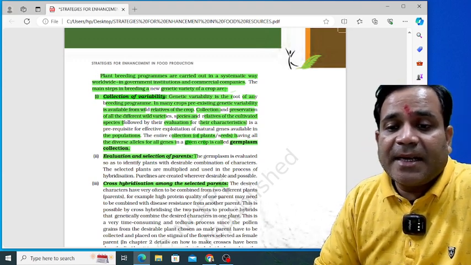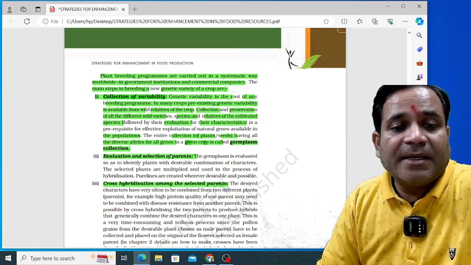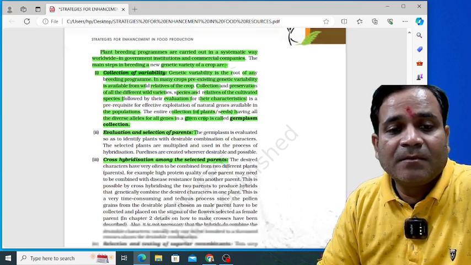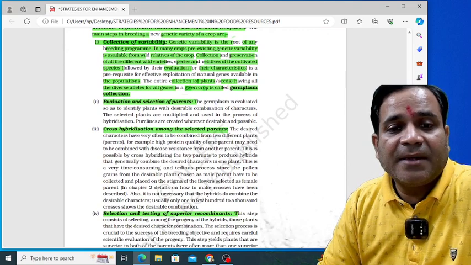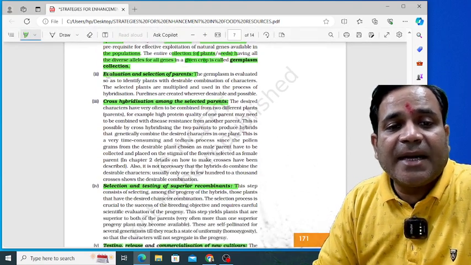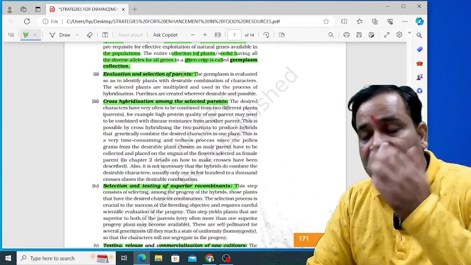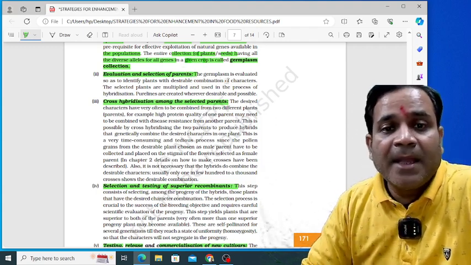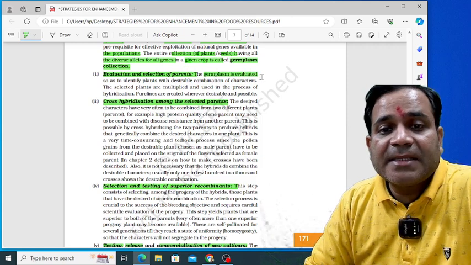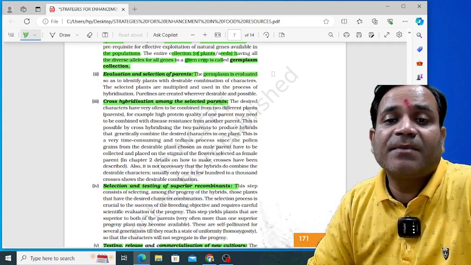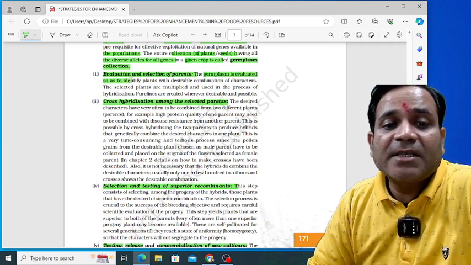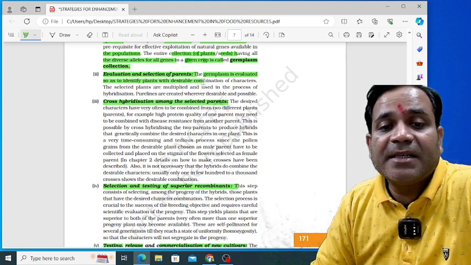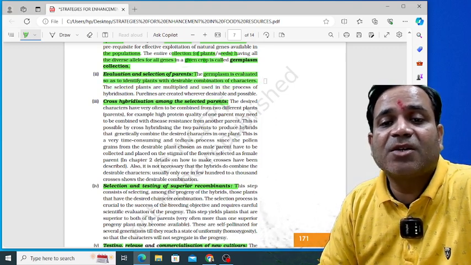Now, my dear, the second method that is important here is evaluation and selection of parents. When I say evaluation and selection of parents, the germplasm is evaluated so as to identify plants with a desirable combination of characters.